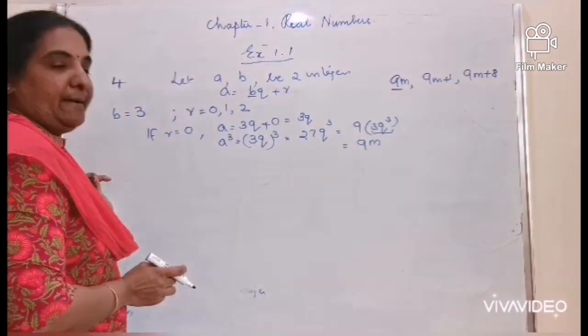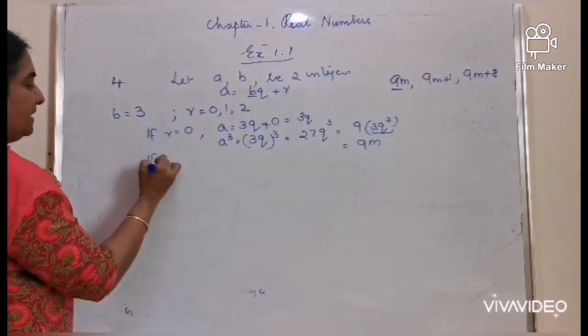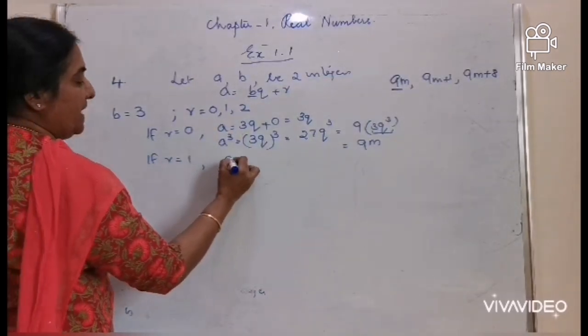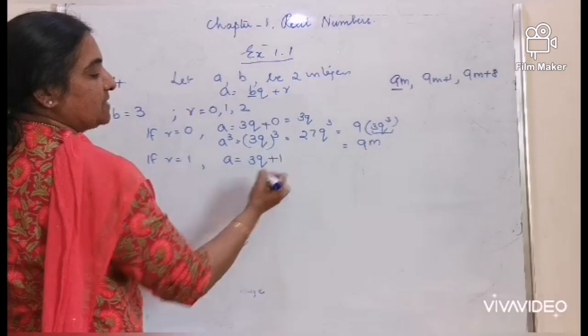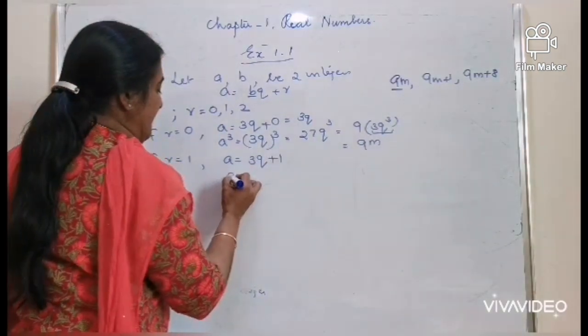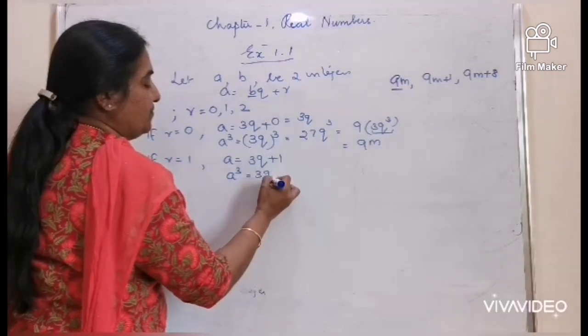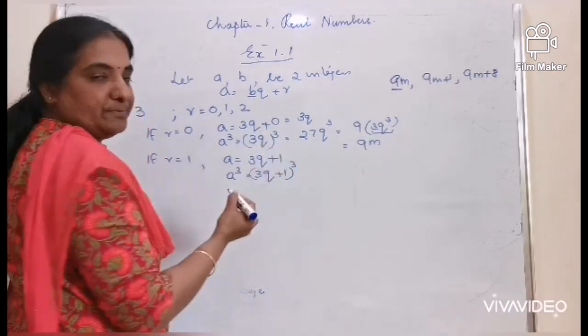If r is equal to 1, a is equal to 3q plus 1, a cubed is equal to 3q plus 1 the whole cubed.